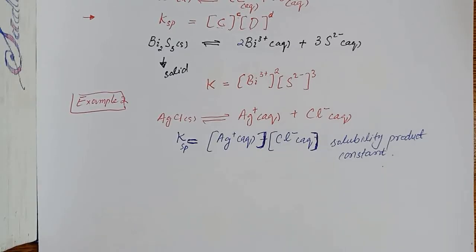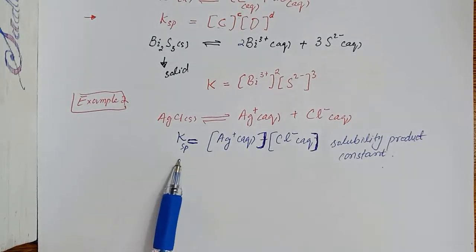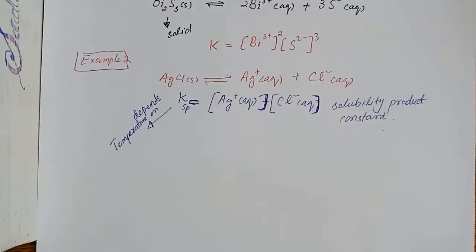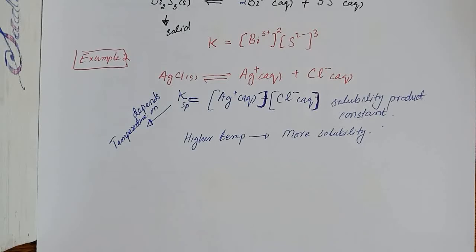So Ksp for silver chloride is the solubility product constant of AgCl when it dissolves, or tries to, according to the above equation. Like most equilibrium constants, its value depends on temperature. This is why more solid usually dissolves in a solution at higher temperature. So the higher the temperature, the more the solubility. Now let's calculate solubility product constants for different examples.